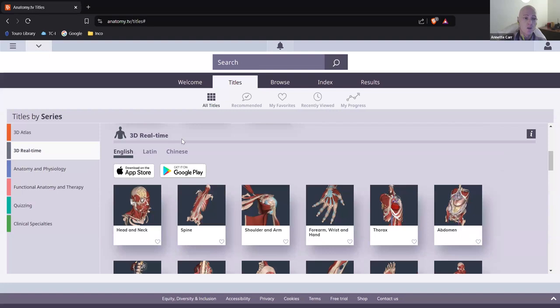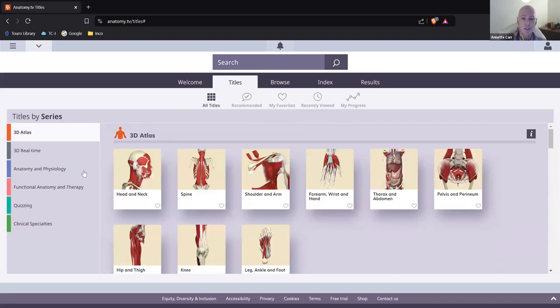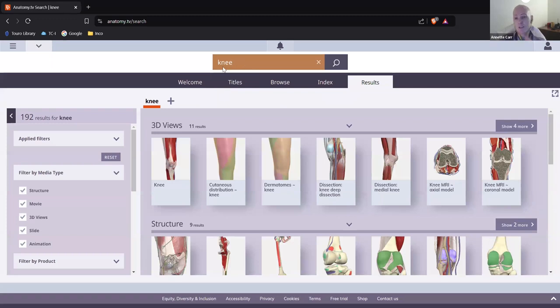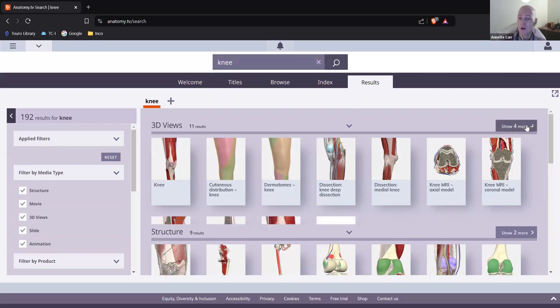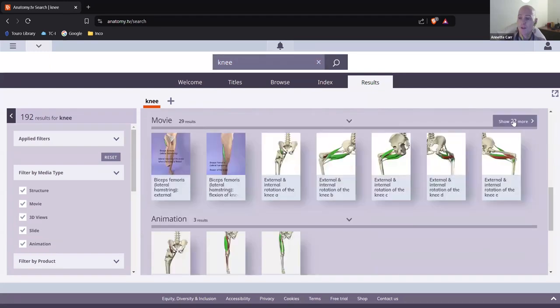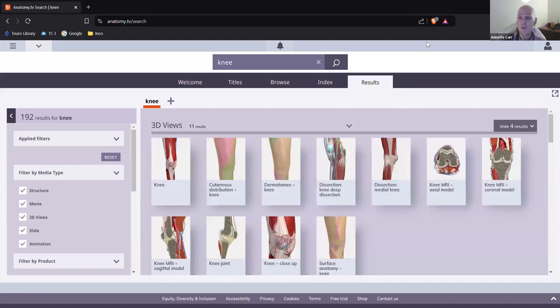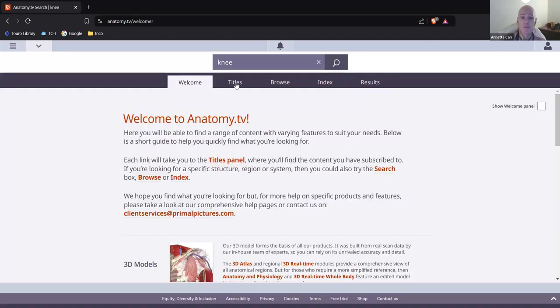Okay, another thing you can do if you don't want to start over here with this series, if you don't want to go by title, by series, is you can also go to the search bar and just put in what part of the body. So if you're interested in the knee, it's going to search the entire database and find the movies and the 3D videos and the slides of the knees. The thing you want to do, though, is just remember to open it up because it only shows one line here, and then you have to show more. So you have to open these up in order to show more. Otherwise, you're hidden from view. So that's another option for you if you prefer.